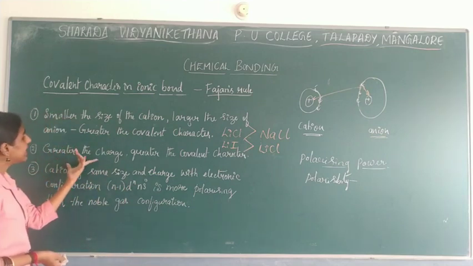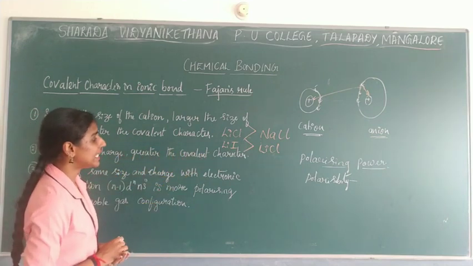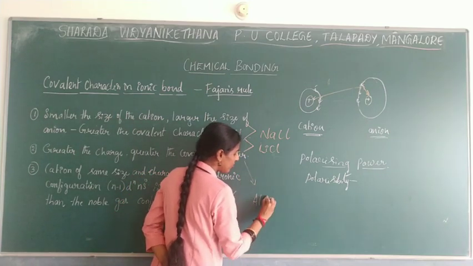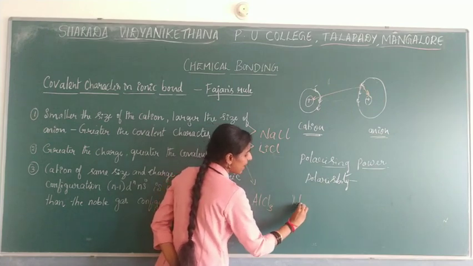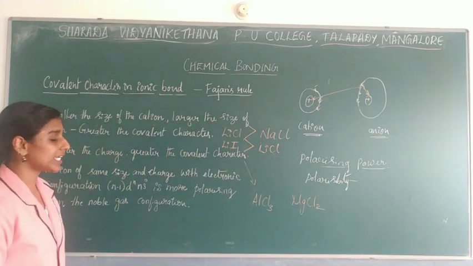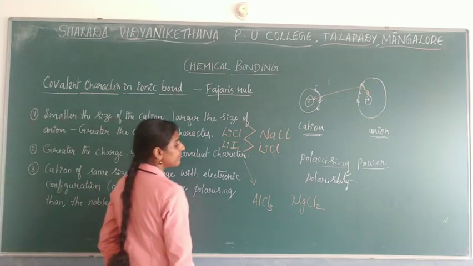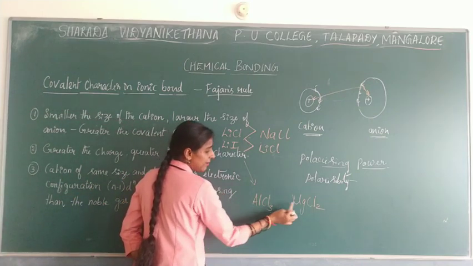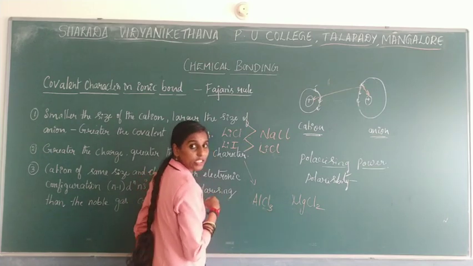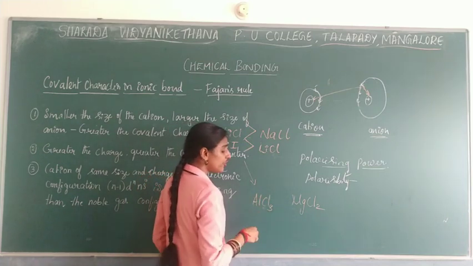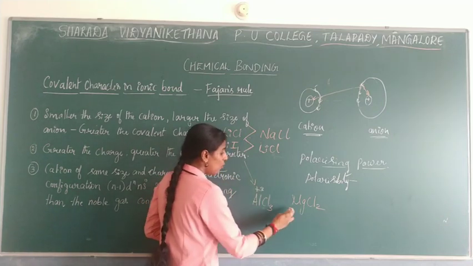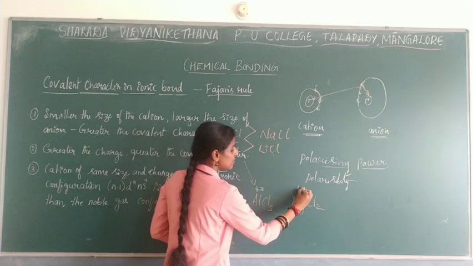Next point: the greater the charge, the greater the covalent character. For example, take aluminum chloride and magnesium chloride. The anion is the same, so consider the cation. The charge of aluminum is +3 and the charge of magnesium is +2.